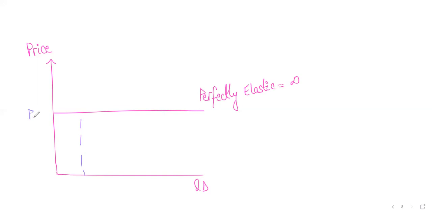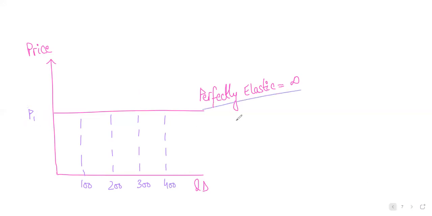You can sell any quantity of the product at this price. So you can sell 100 units of the good, 200 units, 300 units, but whatever it is, you cannot change the price. Is this making sense, students? So price will be fixed, but you can sell as much as you want to. So this is perfectly elastic.